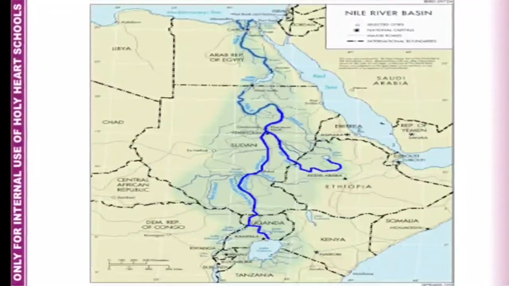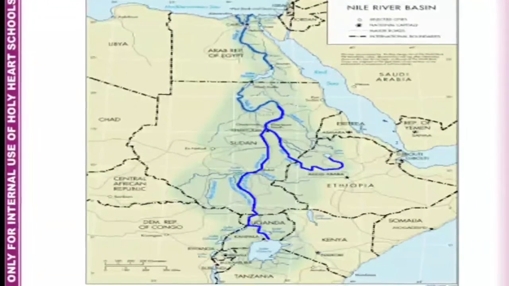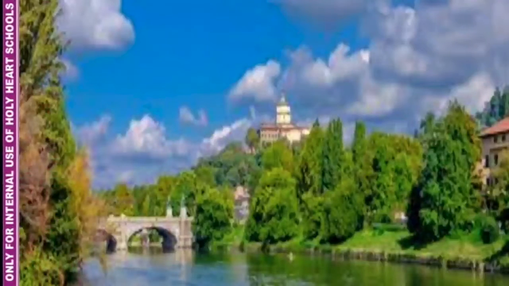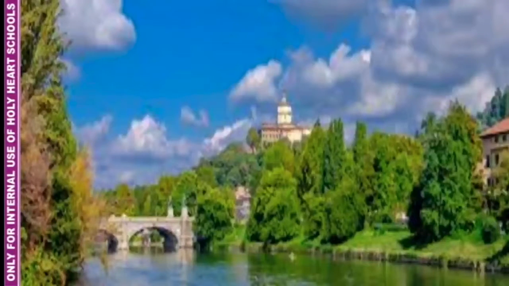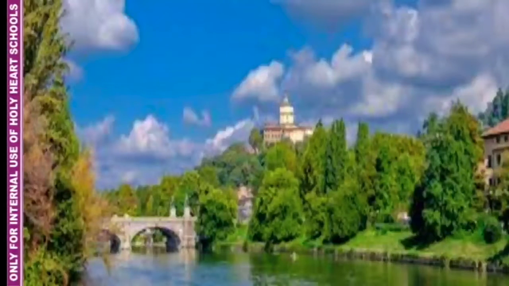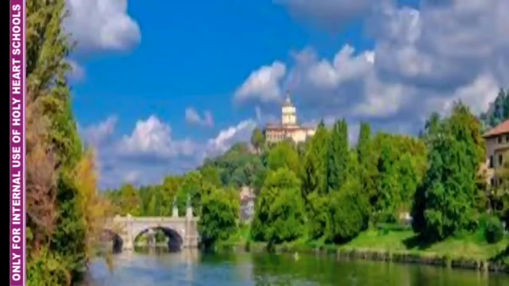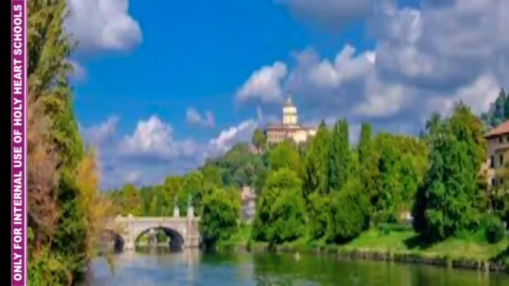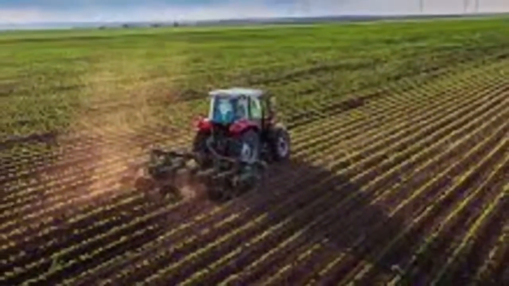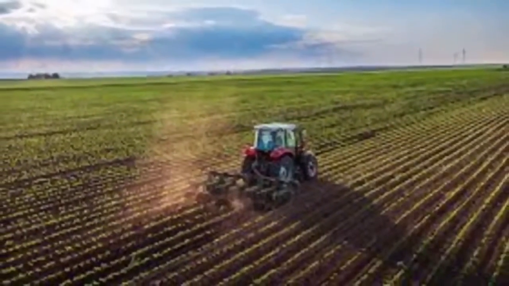River Nile is called the lifeline of Egypt, or Egypt is called the gift of Nile because Egypt is located in the Sahara Desert, but it has fertile soil due to the alluvial deposited by river Nile, which is the longest river of the world. So agriculture is possible in Egypt due to river Nile.